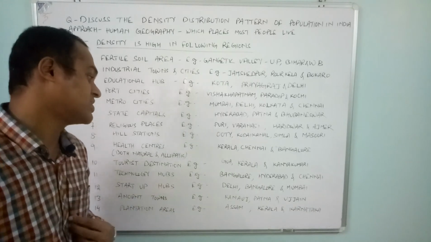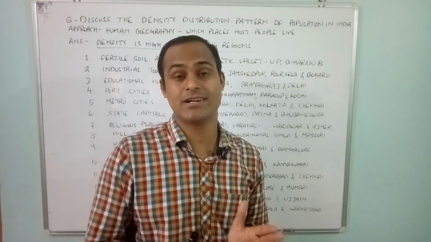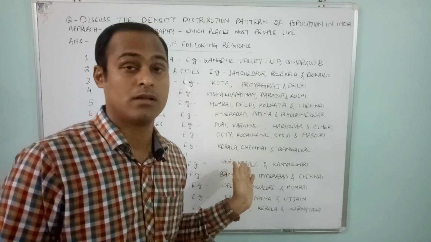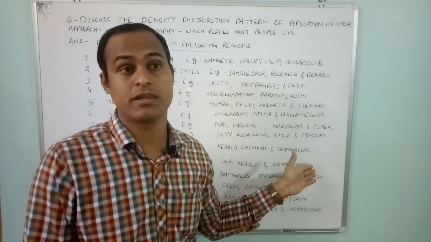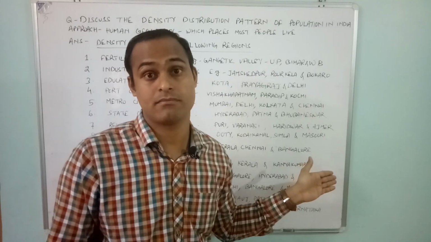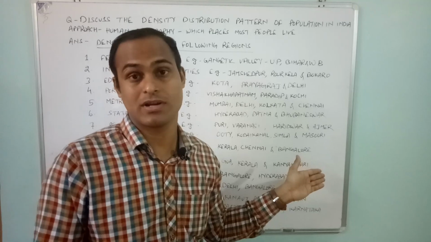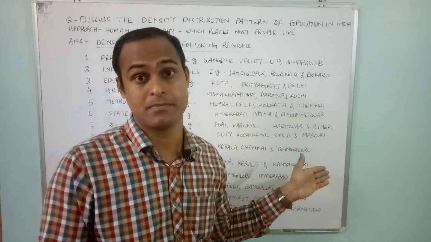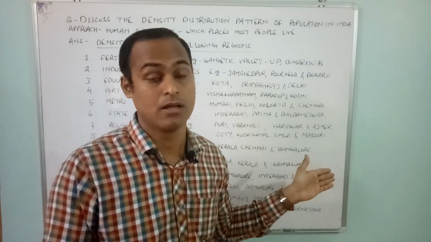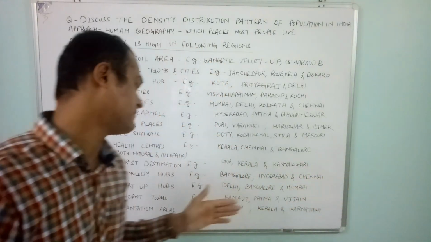Apart from this, there are tourist destinations. Whichever is a tourist destination, there will be high density of population. Just like our Goa, Kerala and Kanyakumari, all the well-maintained temple cities of Tamil Nadu. Madurai is there. There is another, Chidambaram, with the Nataraja temple, especially Chidambaram. All these places you will find densely populated.